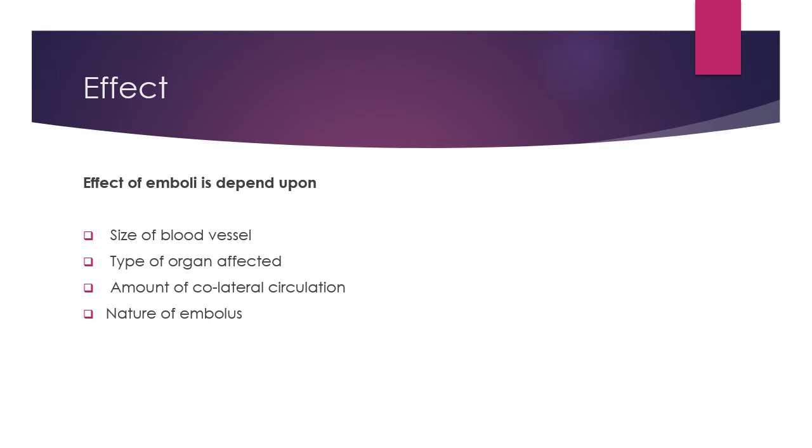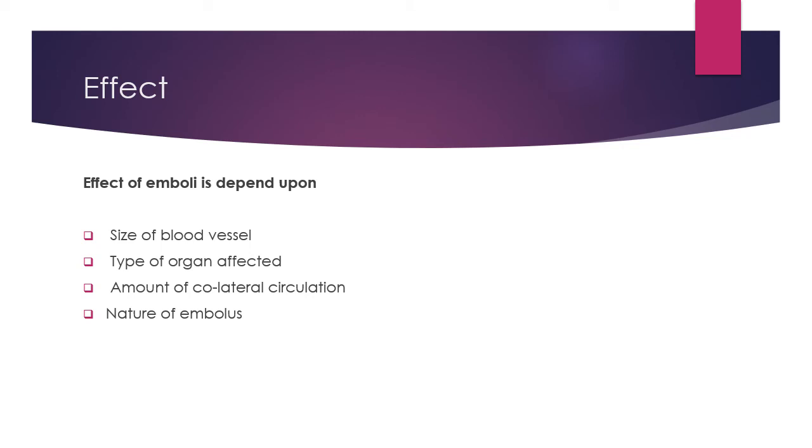So another is the nature of the embolus. The effect also depends on the nature of the embolus. If the emboli are a group of bacteria or pathogens which can multiply or produce metabolic byproducts, and these metabolic byproducts are harmful because they produce endotoxin and exotoxin, which can increase the intensity of damage, they are known as septic emboli. And septic emboli can cause severe damage to an organ or tissue as compared to aseptic emboli. So the nature of the embolus is also important in affecting our body or a specific organ.